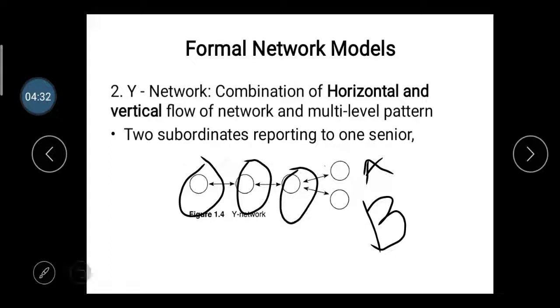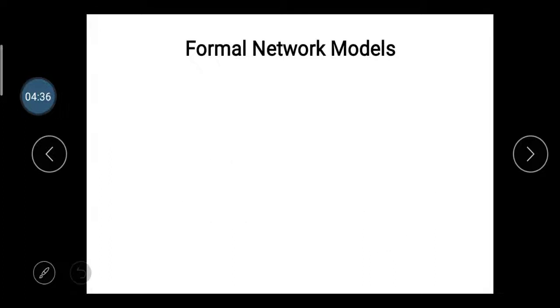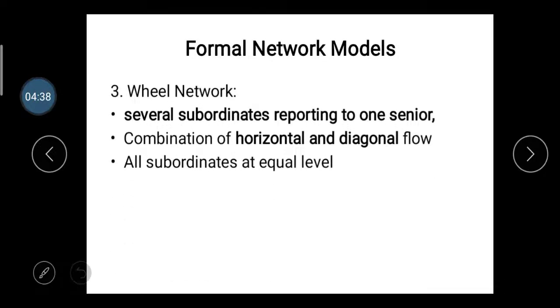Then after that is the wheel network. Wheel network is self-explanatory: several subordinates reporting to one senior. So it's called the wheel network. It is a combination of horizontal and diagonal flow, where all subordinates are at an equal level.